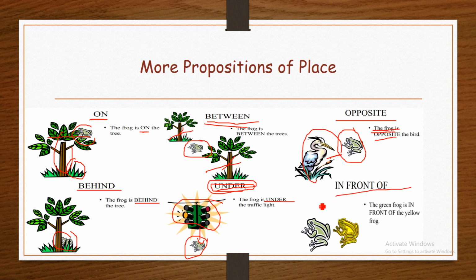In front of is also another preposition of place. Here we have two frogs, a green frog and a yellow frog. We say the green frog is in front of the yellow frog.